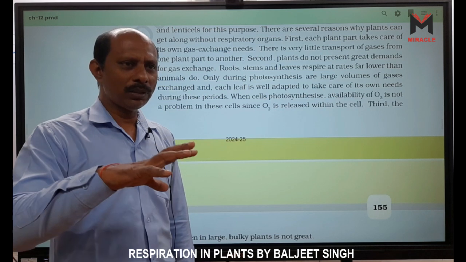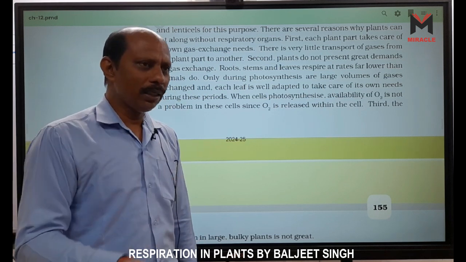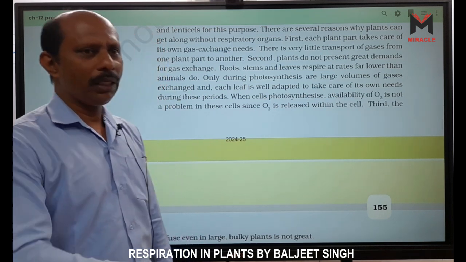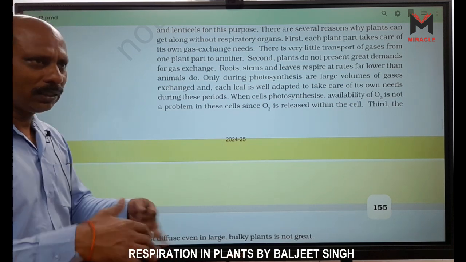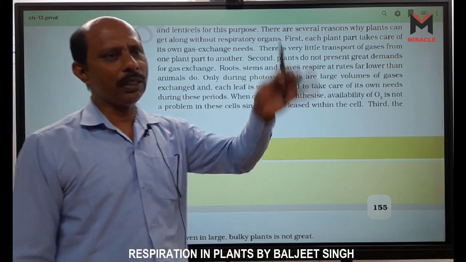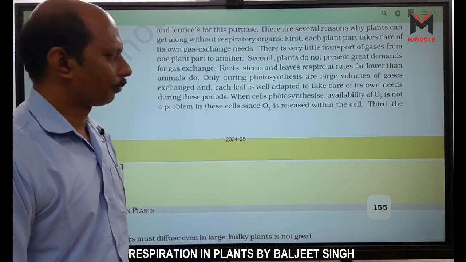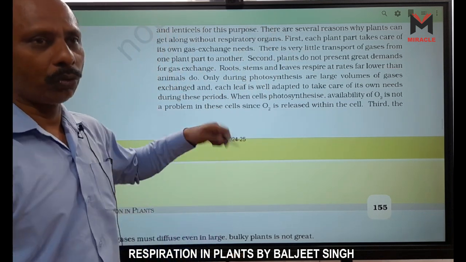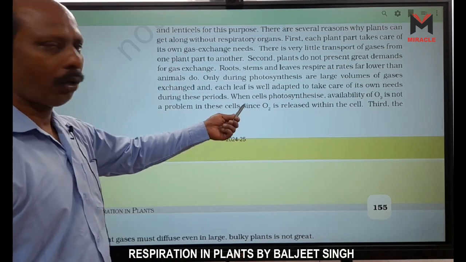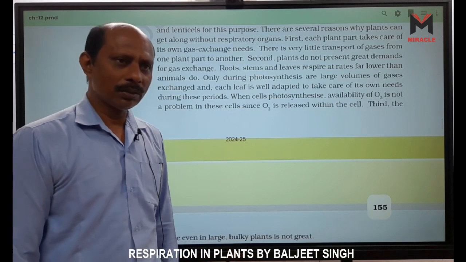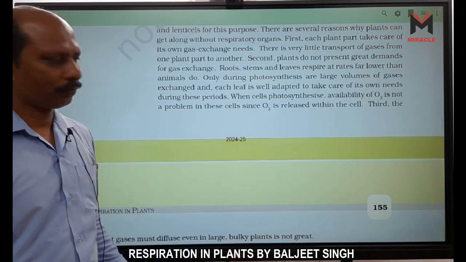So in plants, O2 is already released in photosynthesis, and they use this O2 in respiration. Excess CO2 is also there, so the excess CO2 they release into the environment. Excess O2 they also release into the environment.